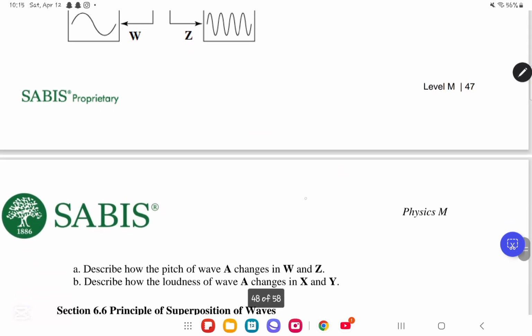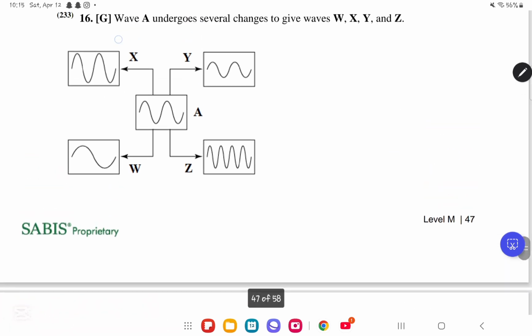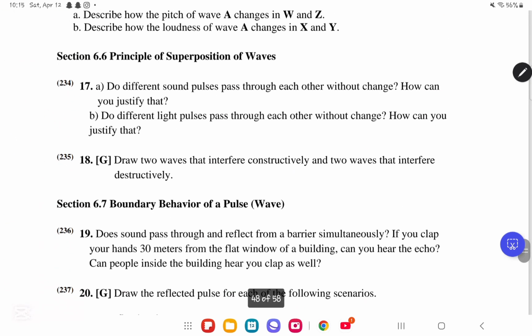Now, they want to describe how the loudness of wave A changes in X and Y. As you can see, first of all, in X, the amplitude is much higher, so that means X is louder. Whereas in Y, the amplitude is much lower, so that means Y has a lower sound. We move on to 6.6, question number 17.